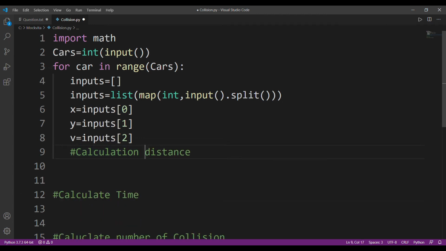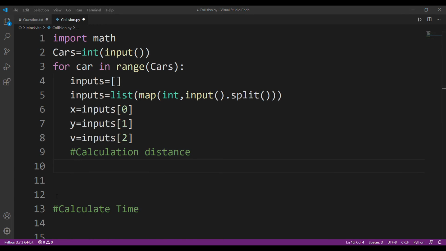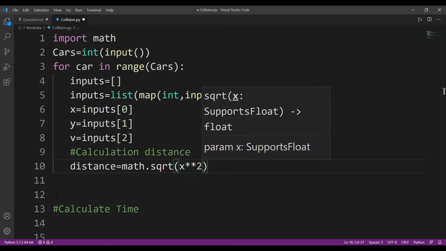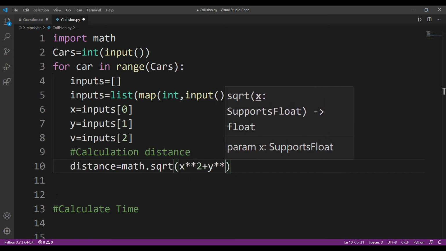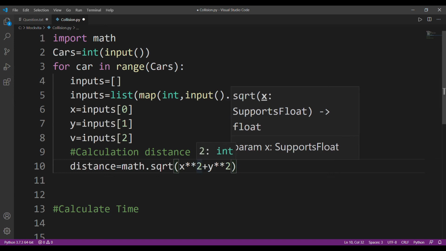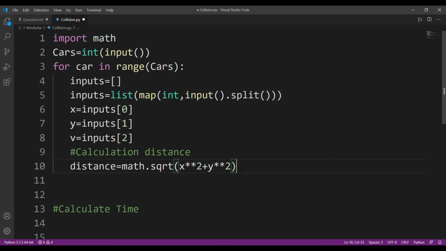How do we calculate that distance? I hope we all are familiar with the formula that I just told you a few minutes back. I'll call the function math.sqrt, and there I'll calculate x square plus y square. There's no need to subtract because we have to find the distance from the xy coordinates to the origin. So x minus 0 won't lead us anywhere. X square plus y square under math.sqrt will provide me with the distance correctly.